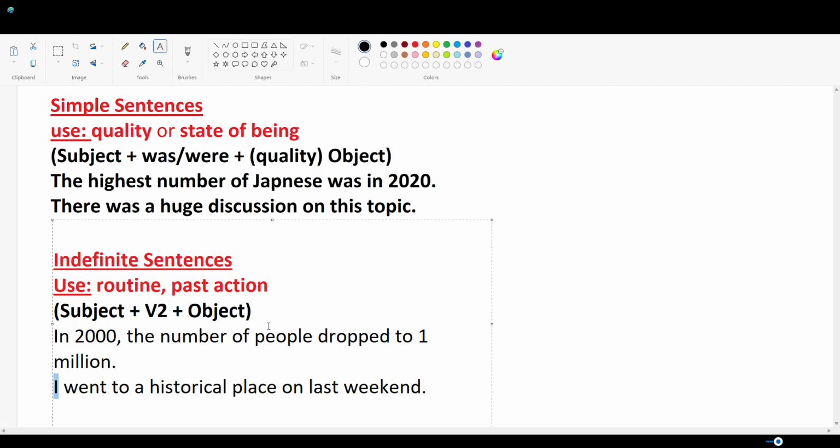Now, I is used here as subject. That refers to first person. Post it, we have second form of go, which is went, and then other words and object, which are in the rest part of the sentence. That's how we can write indefinite sentences.